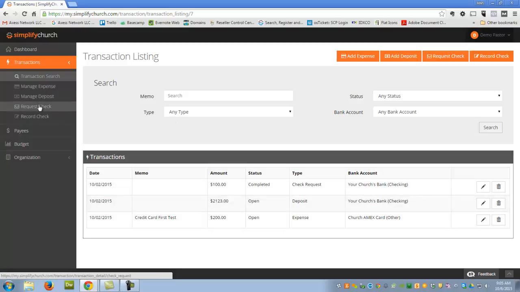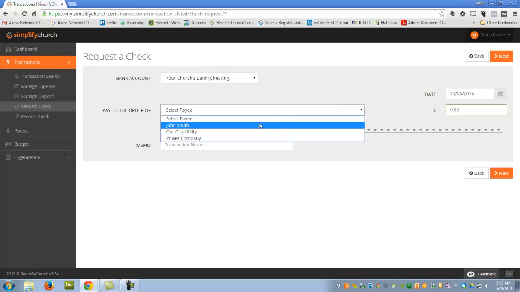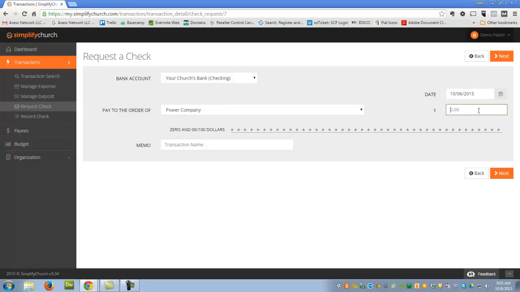The first, primary need is to request a check. So this is where your church will hop in here and request a check for us to submit for your church. We'll choose the account for this check to be drawn from. It automatically populates the date. Then, as we talked about in the last video, here is where your payees will show. So let's just say this is our power company. We need to write a check for $250. It'll automatically update, and I'm recording this in October, so we'll do this October's payment.